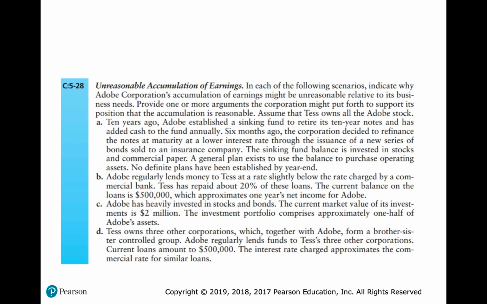D. Tess owns 3 other corporations, which, together with Adobe, form a brother-sister controlled group. Adobe regularly lends funds to Tess's 3 other corporations. Current loans amount to $500,000. The interest rate charged approximates the commercial rate for similar loans. The IRS is going to argue that these loans between members of a controlled group suggest earnings accumulation to benefit Tess. The corporate loans are a substitute for dividend payments, and they are actually her personal loans or additional capital contributions to the other corporations.